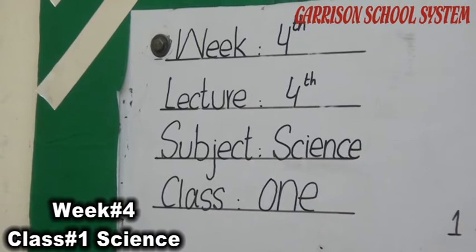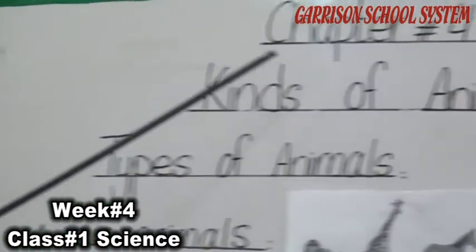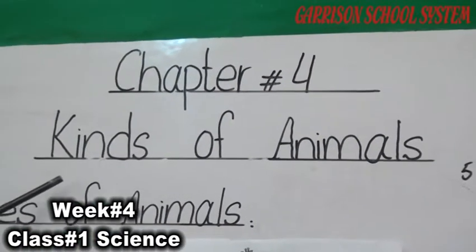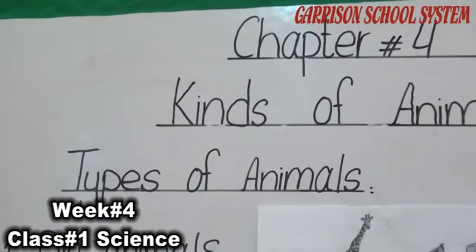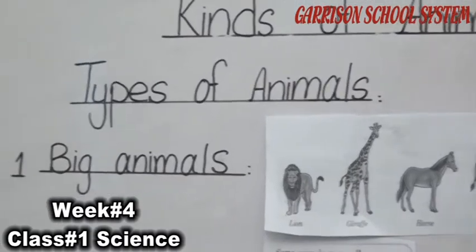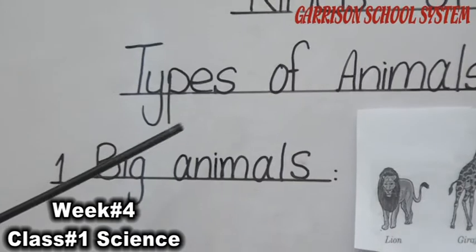Yes students, today we start the fourth lecture of science of class 1, chapter number 4. The name of chapter number 4 is kinds of animals. In this chapter we have to read about the types of the animals and where these animals live and how they live. First we focus on the types of the animals.